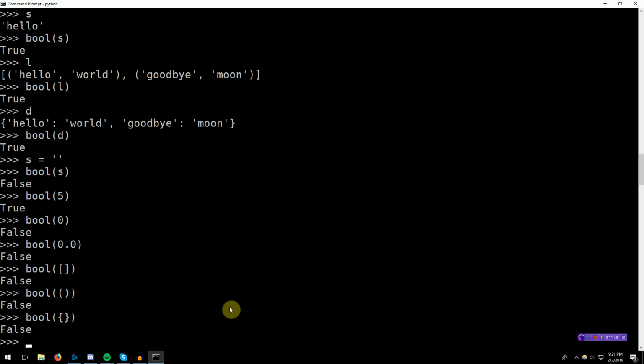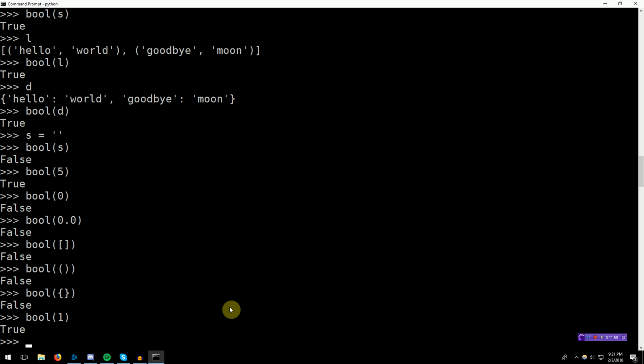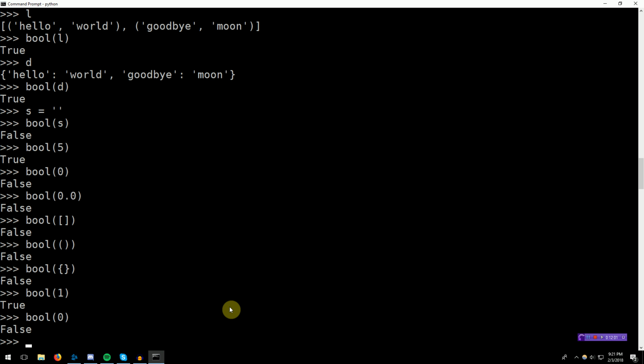So, for all of these standard Python types, for the numbers, the Boolean is true if the number is not 0. But if the number is 0, it's false. The Boolean of a float is false if it's 0. The Boolean of a list is false if it's empty, true if it contains contents. A tuple, false if it is empty, true if it contains contents.